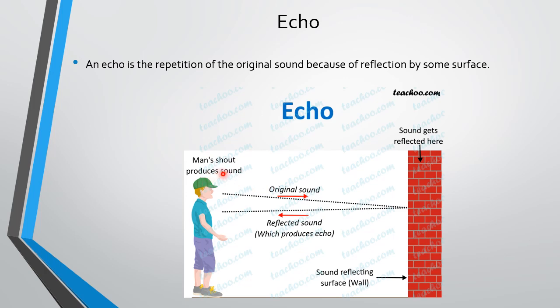So this man is shouting, it produces the sound, the original sound. There is this surface, okay, it reflects back, and then the echo is heard. He can hear the original thing. Suppose he has said hello, so that is again heard as hello. So that is an echo. For that you require a reflecting surface. So understood, this is the definition of an echo.